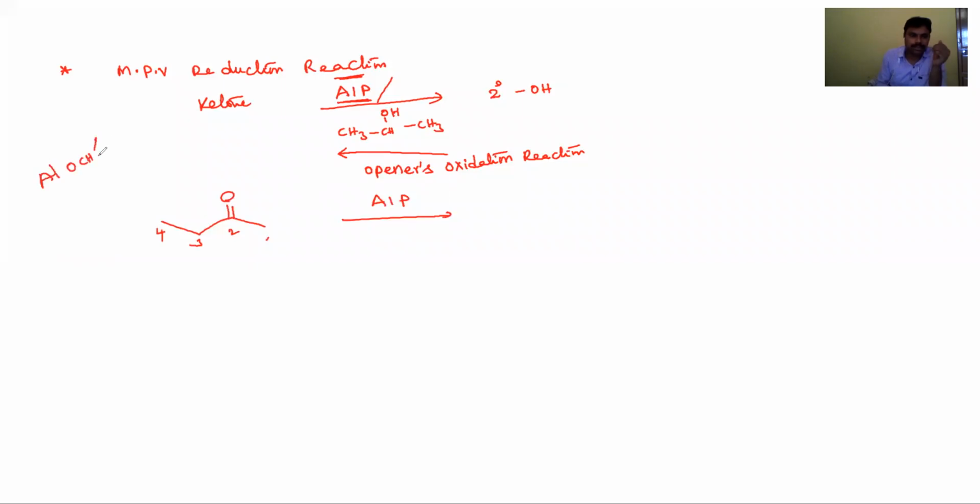This is aluminium isopropoxide, Al(OCH(CH3)2)3, AIP, in the presence of isopropyl alcohol.